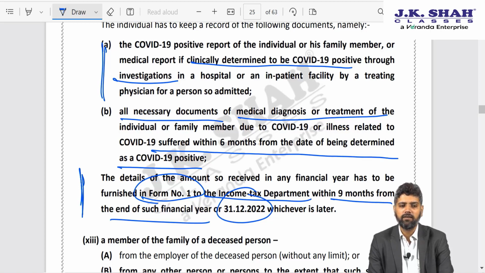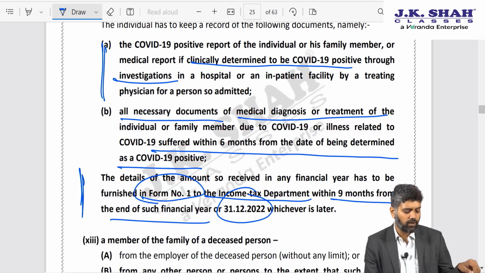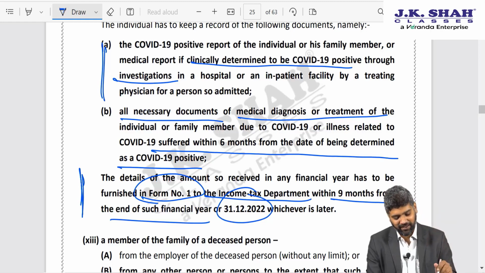So as a result, government has to make sure that conditions are also prescribed. It's like terms and conditions apply.